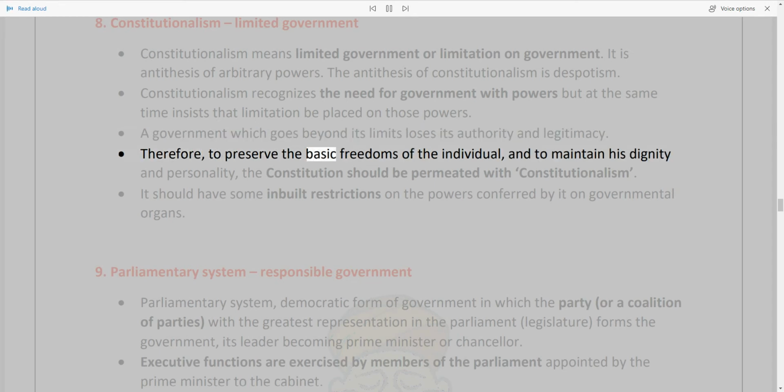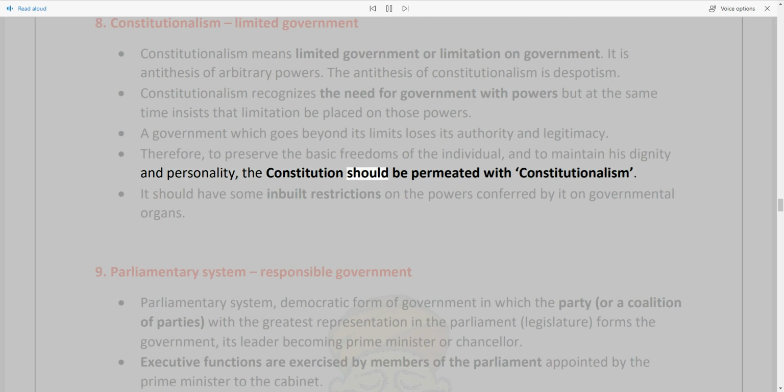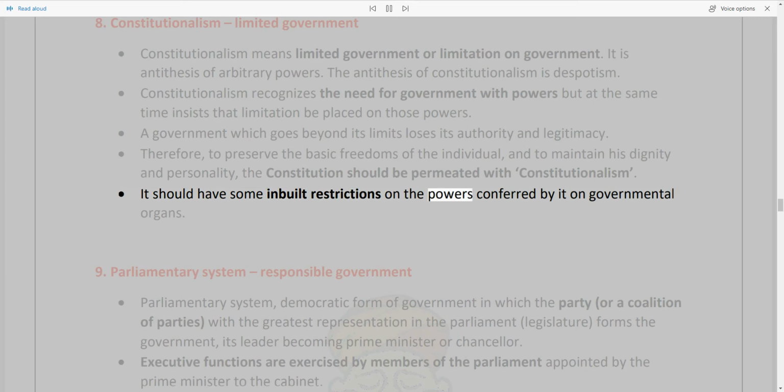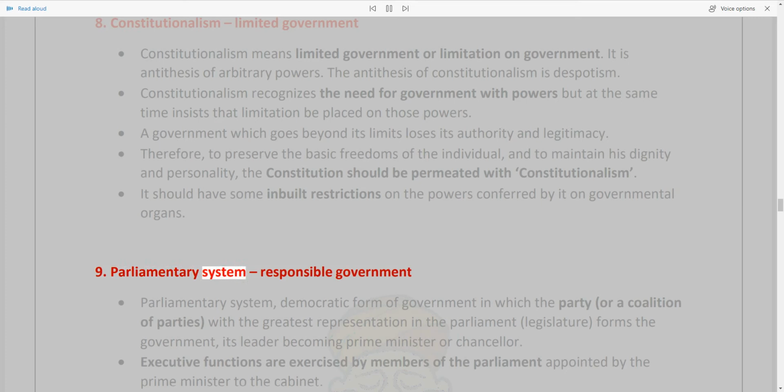Therefore, to preserve the basic freedoms of the individual, and to maintain his dignity and personality, the Constitution should be permeated with constitutionalism. It should have some inbuilt restrictions on the powers conferred by it on governmental organs. 9. Parliamentary system, responsible government.